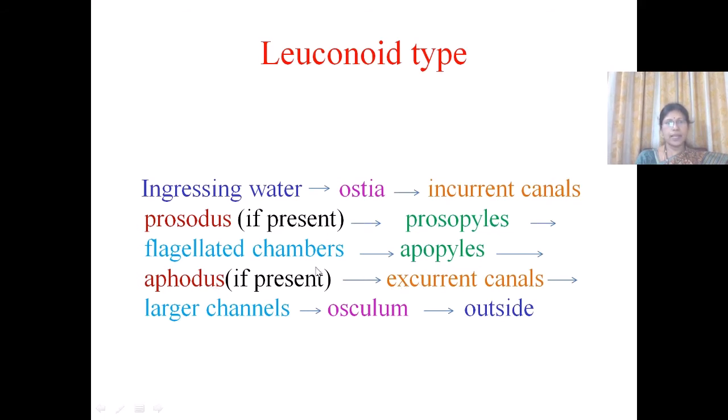In some types of leuconoid, prosodus and apodus are present. From the excurrent canals, they open into large channels, that is large excurrent canals, and from there through the osculum the water is released out.